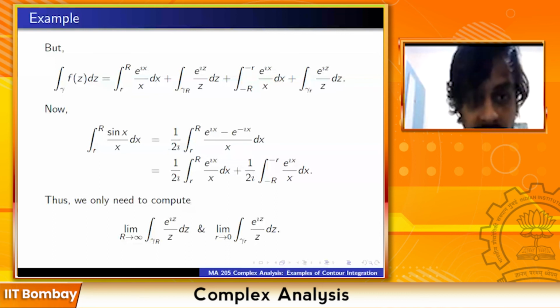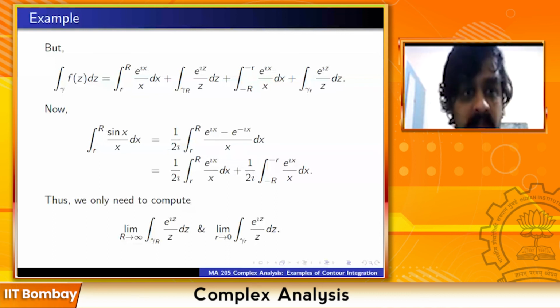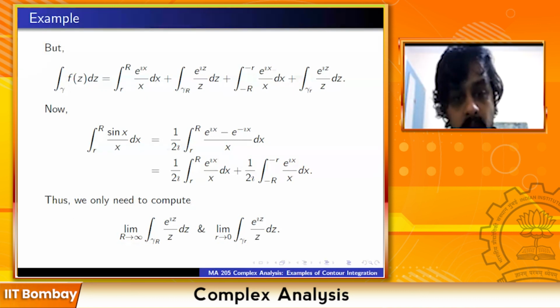Yeah. So basically the first plus third term give you the integral of sin x by x dx from 0 to infinity. So therefore you are left to compute the second integral plus the fourth integral, and the sum of those two is equal to minus pi i. Yeah, so basically this integral of sin x by x dx, there is this 1 upon 2i which is coming in the denominator.